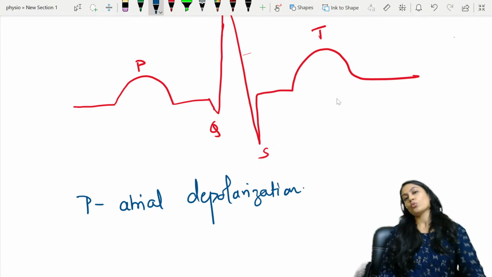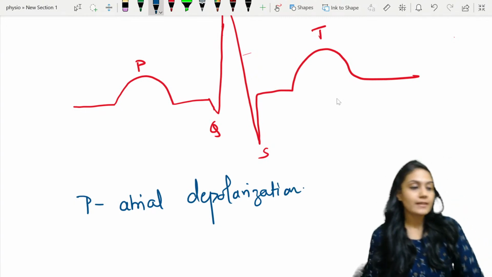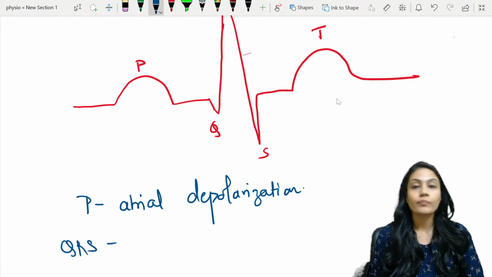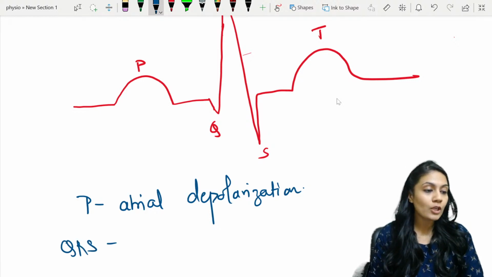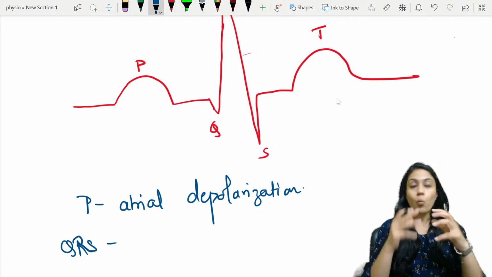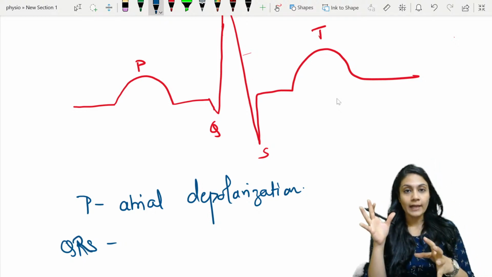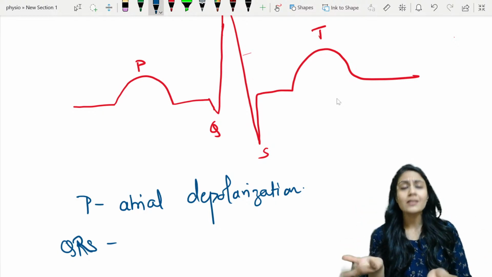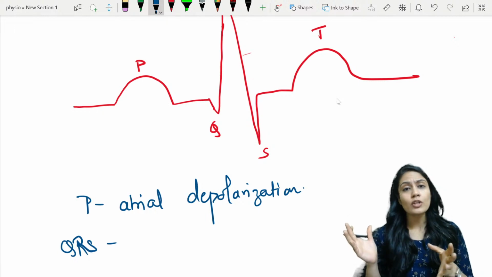It is going to show the atrial depolarization. Okay. Now, next comes the QRS complex. In the QRS complex, what is going to happen? Once the atria is depolarized, it is going to take only 0.1 second, right? So once it is depolarized, what is going to happen?